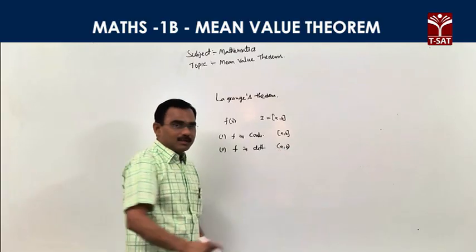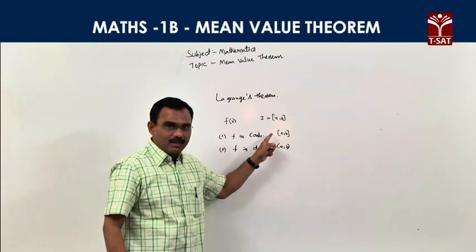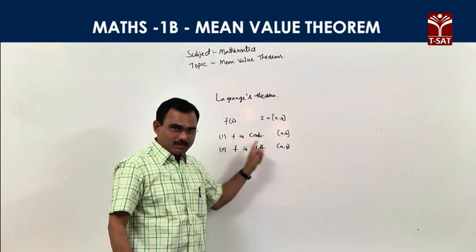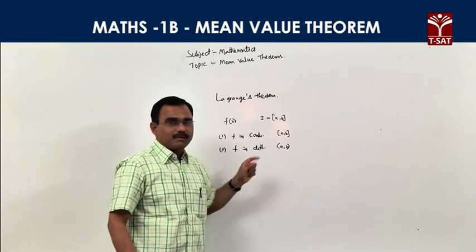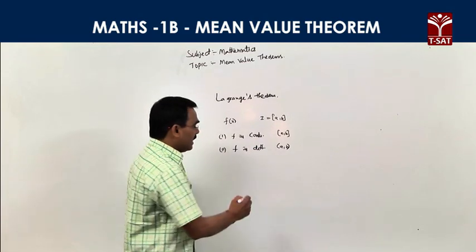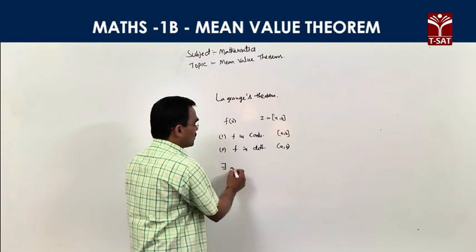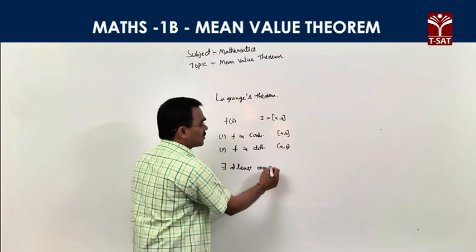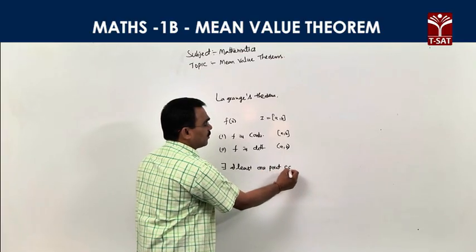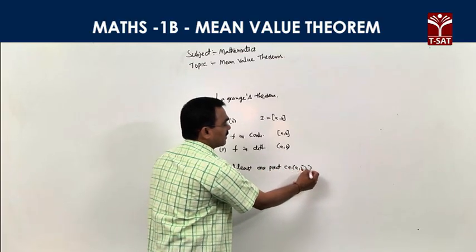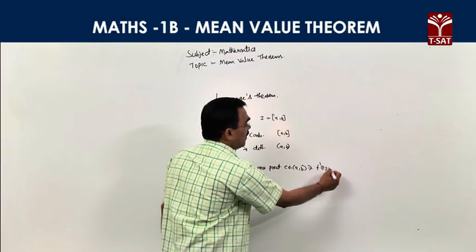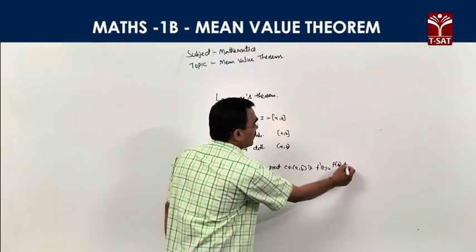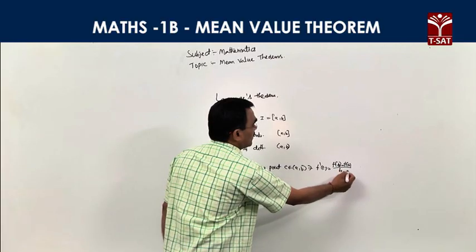So f is defined in [a, b], continuous on [a, b], differentiable on (a, b), then there exists at least one point c belonging to (a, b) such that f'(c) = (f(b) - f(a))/(b - a).